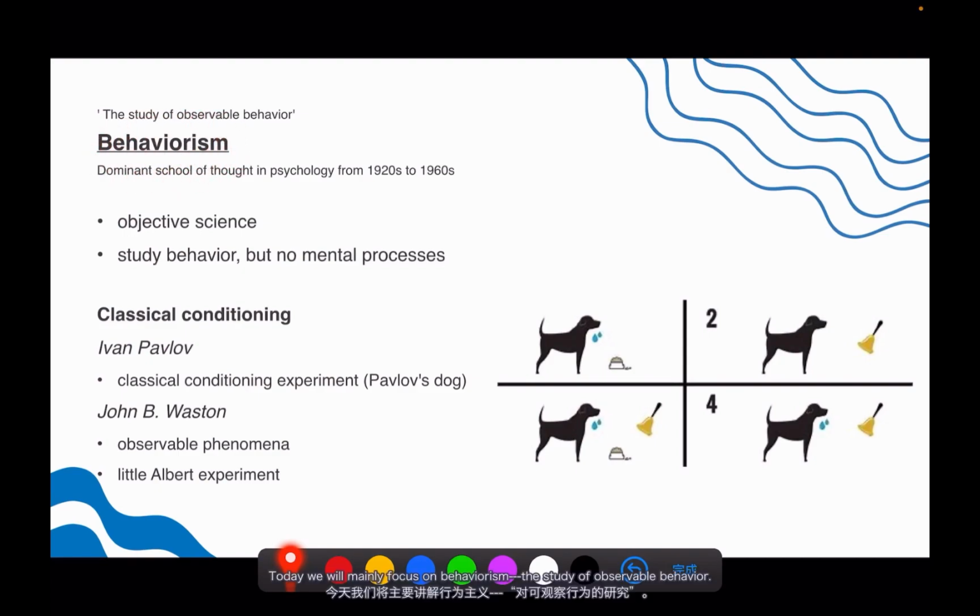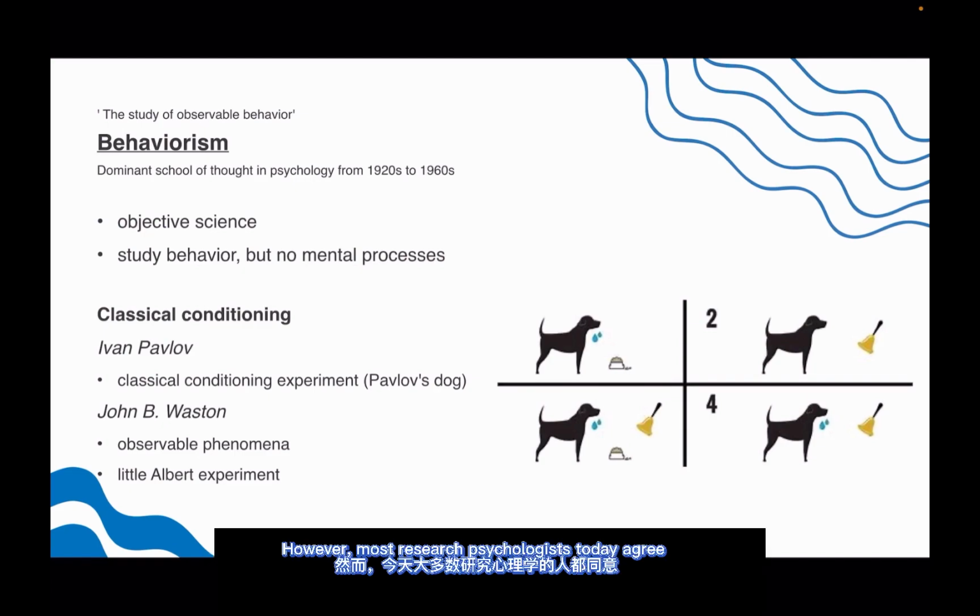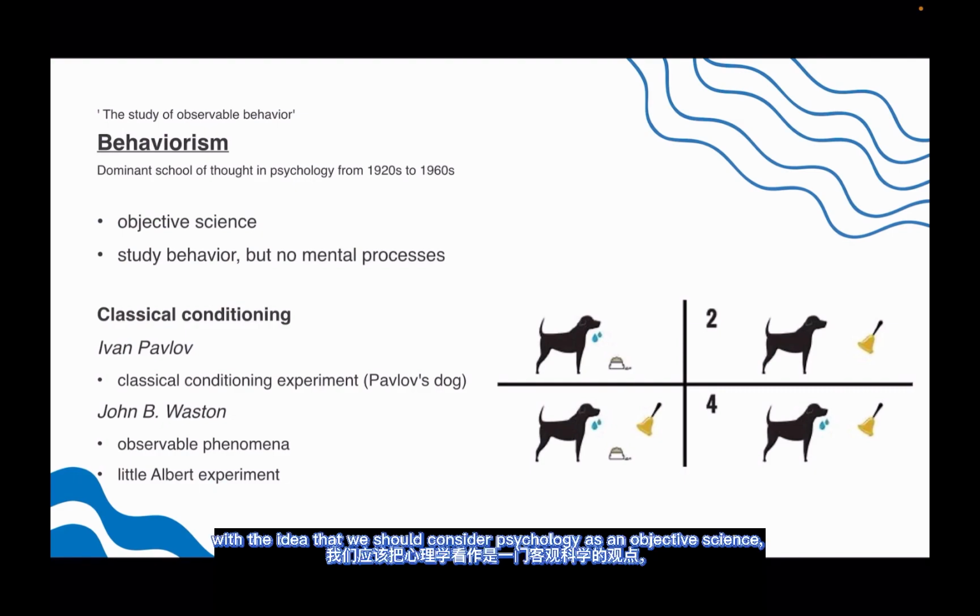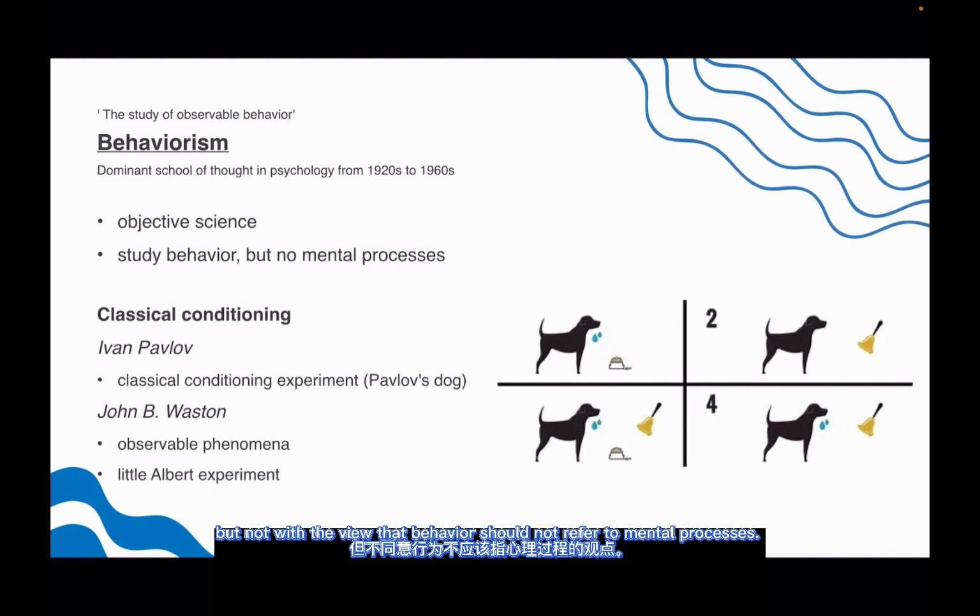Today, we are going to talk about behaviorism, the study of observable behavior. Everything starts from the 1920s. Behaviorism holds the view that psychology should be an objective science that studies behavior without reference to mental processes. However, most research psychologists today agree with the idea that we should consider psychology as an objective science, but not with the view that behavior should not refer to mental processes.